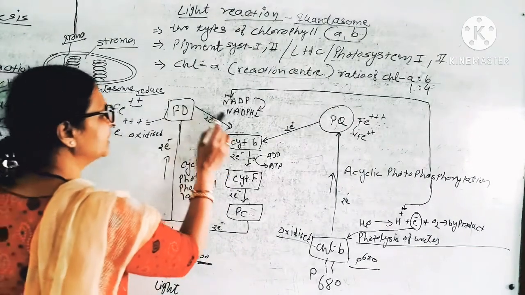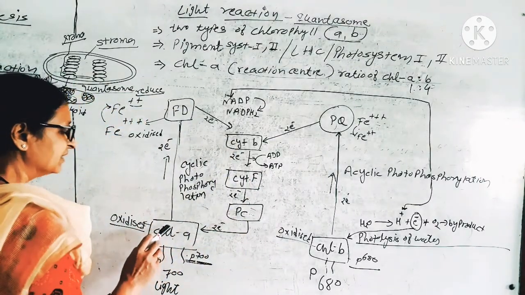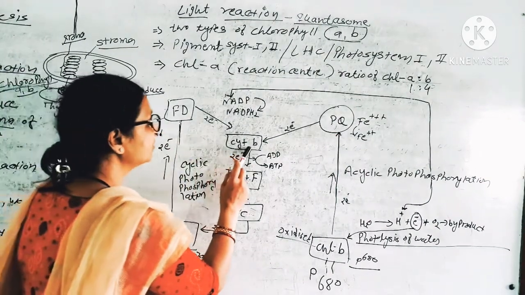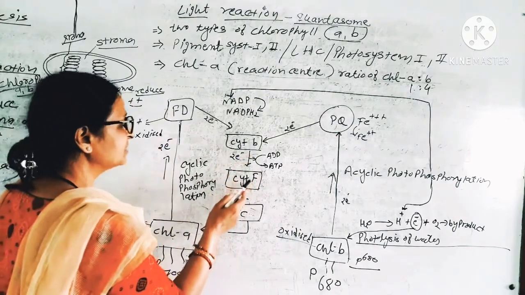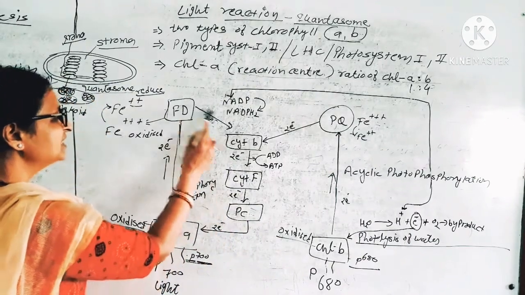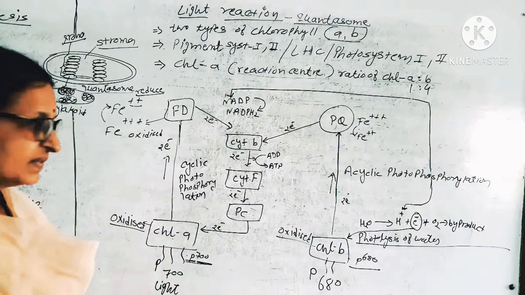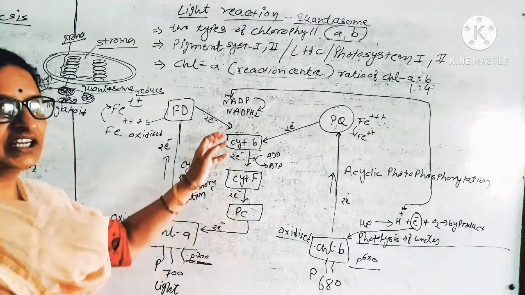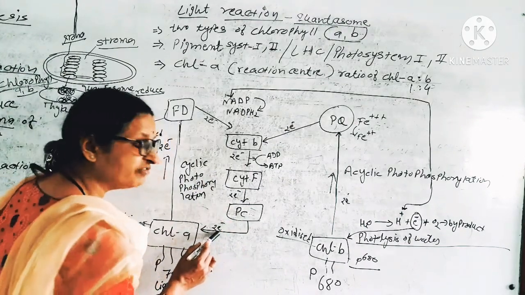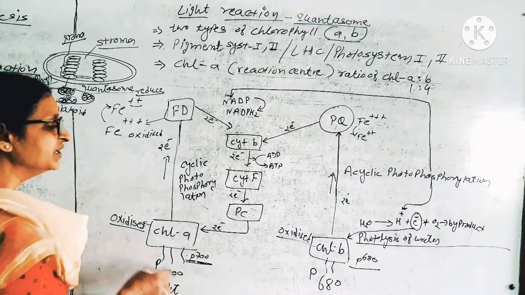So this is the complete electron transport chain. The electron released from chlorophyll A goes to ferredoxin, from ferredoxin to cytochrome B, from cytochrome B to cytochrome F, to plastocyanin, and all these are called cytochromes or electron acceptors. They are already in an oxidized state. When they receive the electron, they become reduced. Again, this electron, in a weak energy state, comes back to chlorophyll A, and chlorophyll A becomes reduced now.